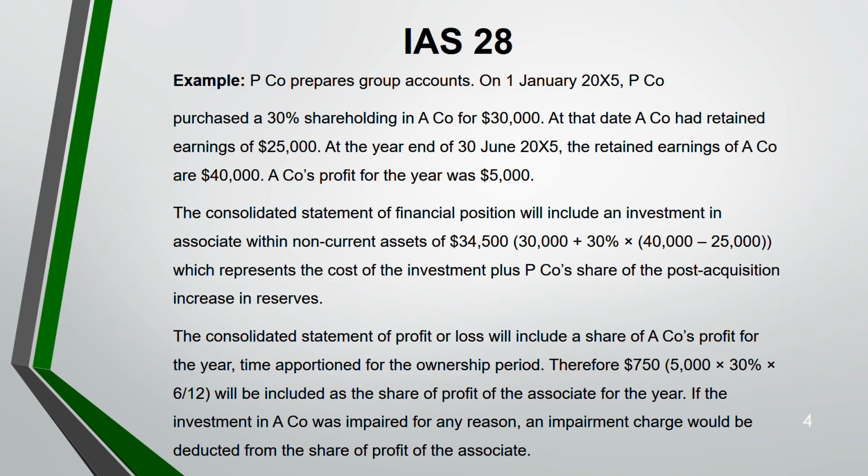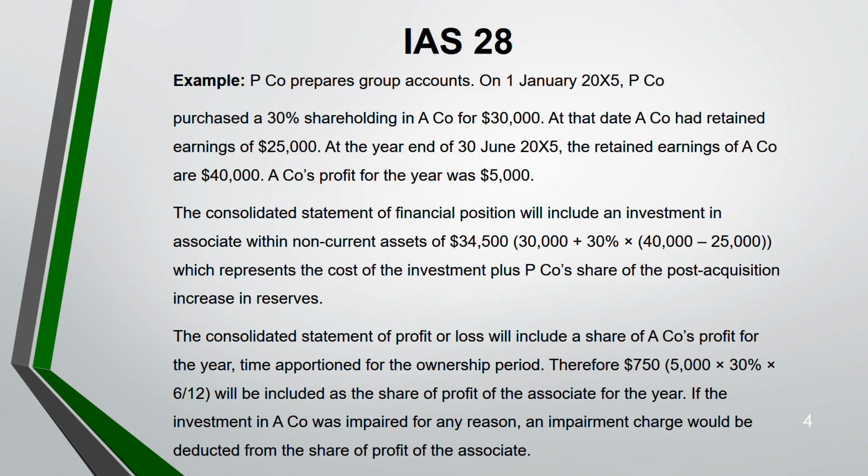So in this case, you have bought it on 1st Jan as an associate. Now at the end of 30th June, that means after 6 months, they have given you the retained earnings. From 1st Jan to 30th June is only 6 months. So you can only take the profit of 6 months, not for the whole year.